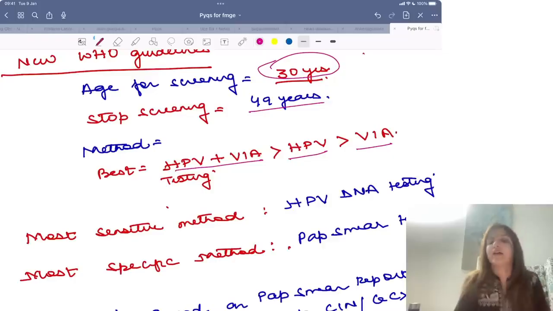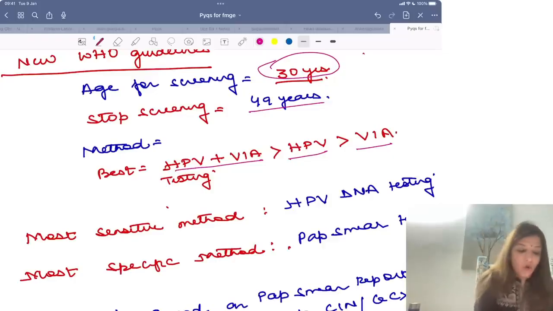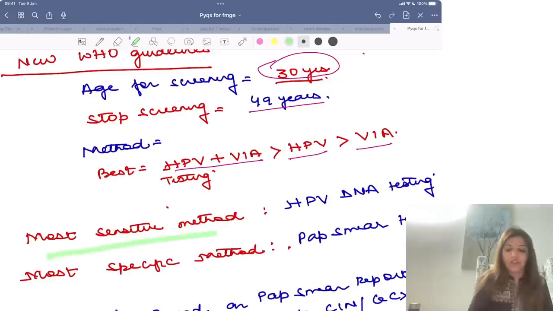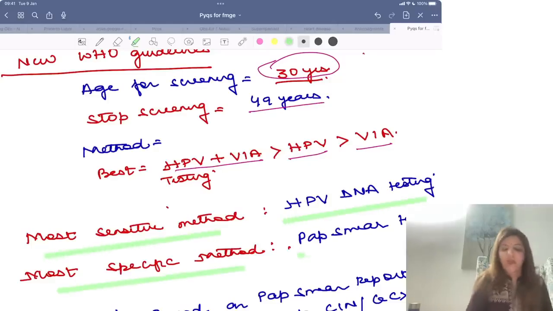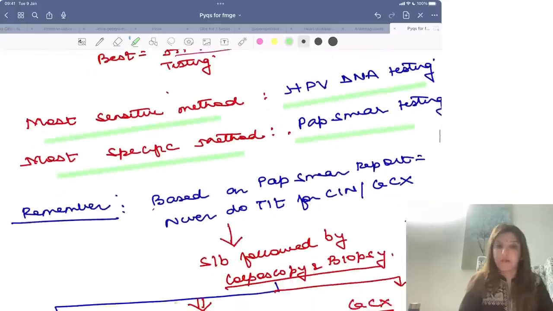Pap smear is not recommended by WHO for screening of cancer cervix. Most sensitive method for screening of cancer cervix is HPV DNA testing. Most specific method is Pap smear testing.